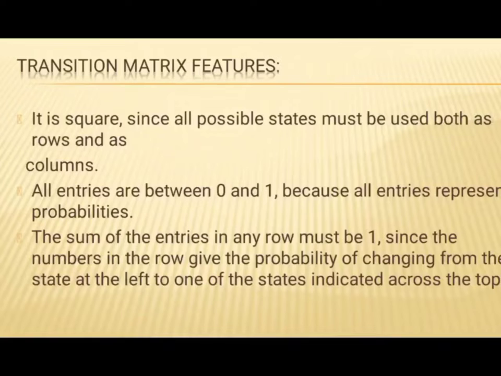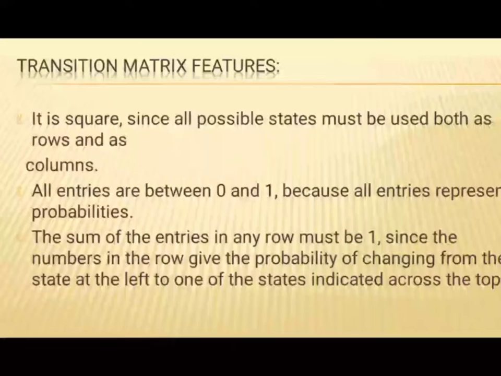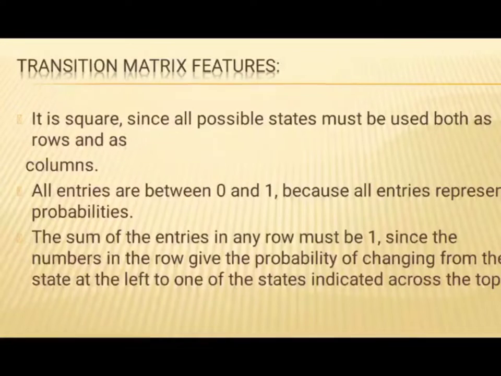Transition matrix features are: it is square, since all possible states must be used both as rows and as columns. All entries are between 0 and 1 because all entries represent probabilities. The sum of the entries in any row must be 1, since the numbers in the row give the probability of changing from the state at the left to one of the states indicated across the top.